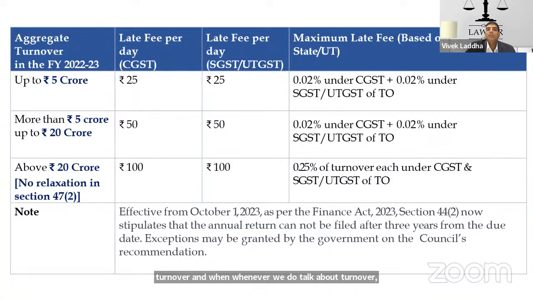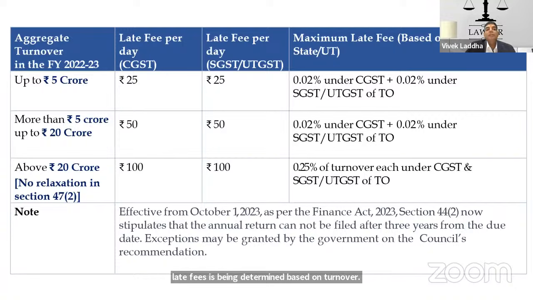So here it is explicitly written that though the slab is being decided by the aggregate turnover, the maximum cap of the late fees is being determined based on turnover. So this is also required to be taken care of.